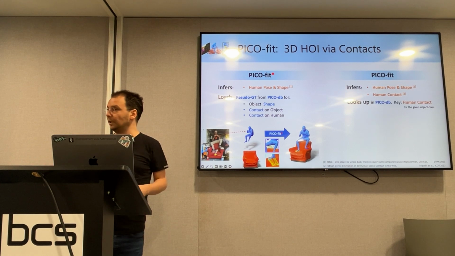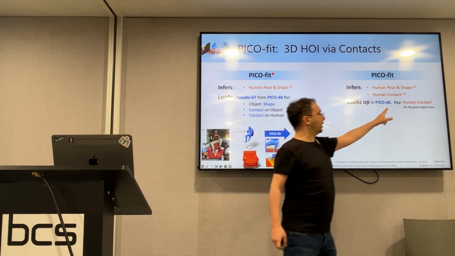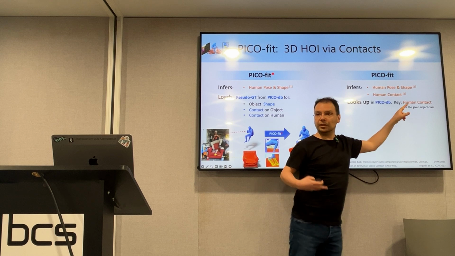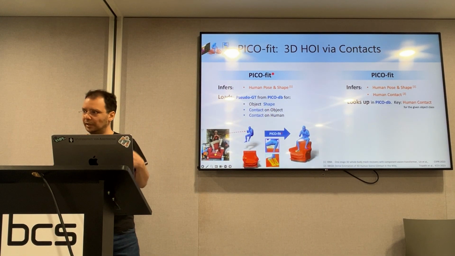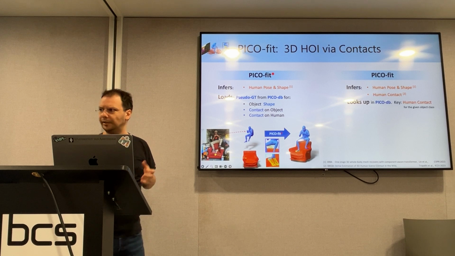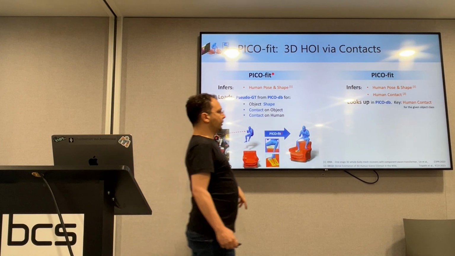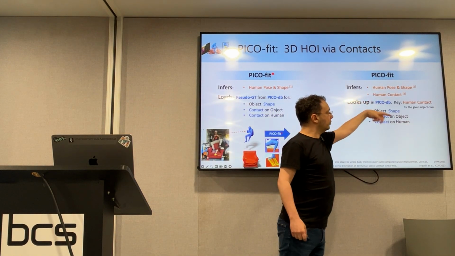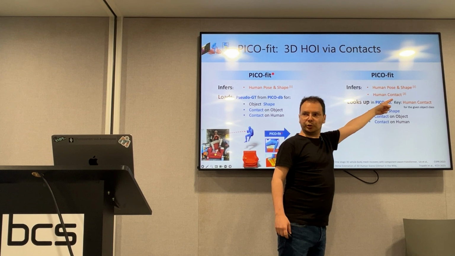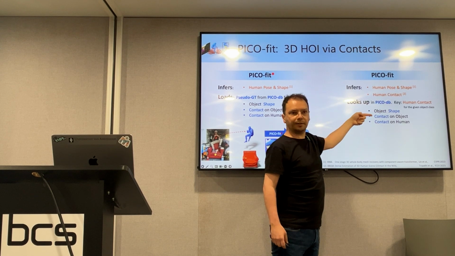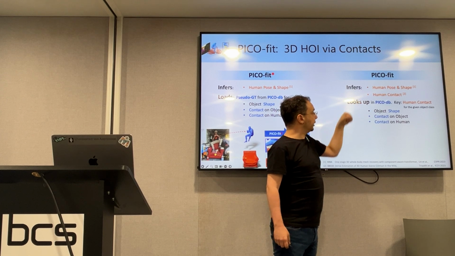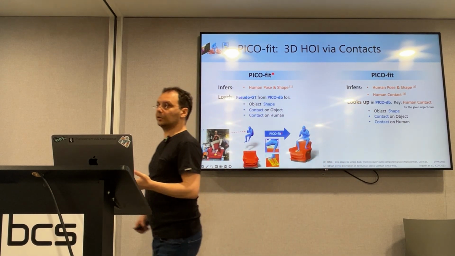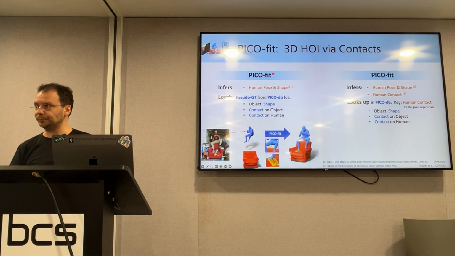And we don't have pseudo-ground truth annotations, so now we will use the contact onto the body as a key for database retrieval, because these regressions go in the right direction, but they are not perfect. So for a given object class, using as key the 3D human contact, we will find in our dataset the closest 3D human contact, and then we will also recover the corresponding contact onto the object and the object mesh.